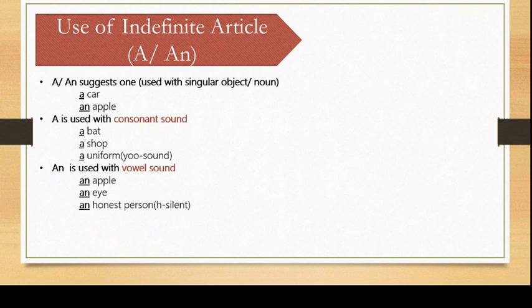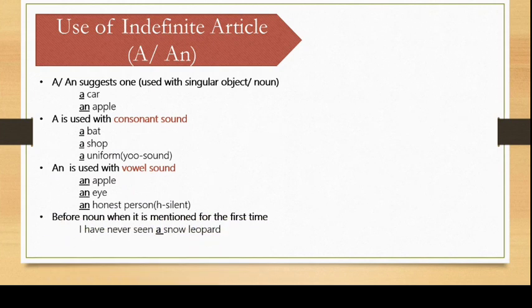Next, before noun when it is mentioned for the first time. Whenever we talk about any object for the first time, we use a or an. For example, I have never seen a snow leopard. See, here the person has never seen that animal before. So it is for the first time, so we are using a.